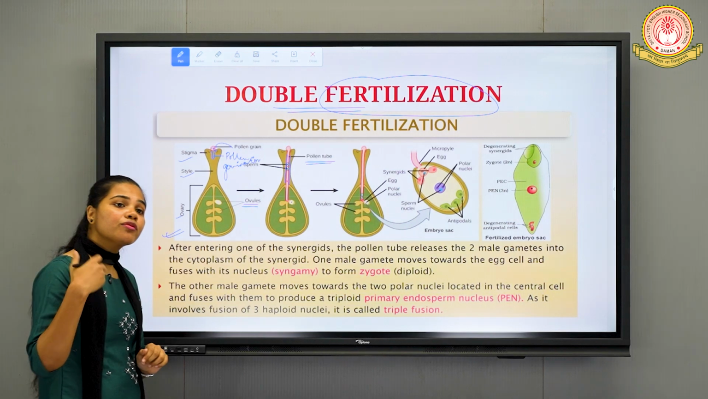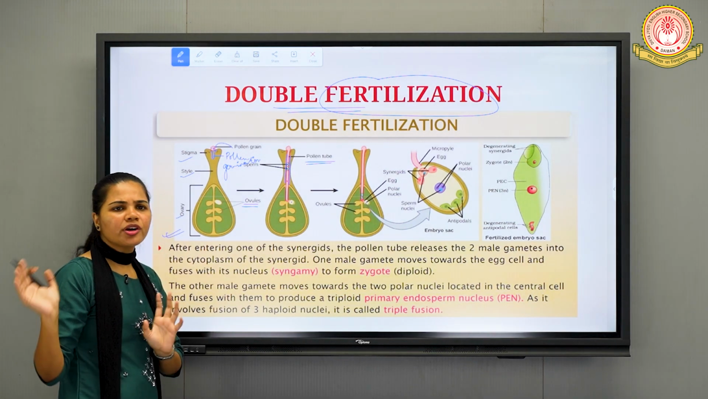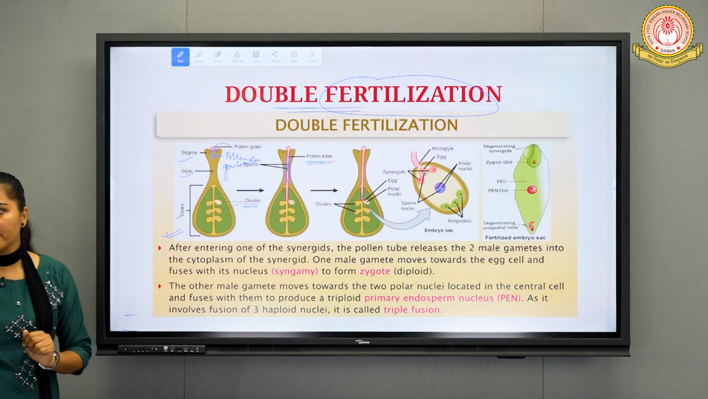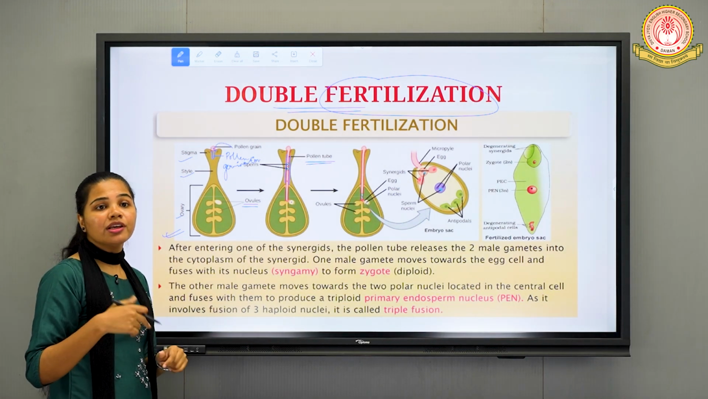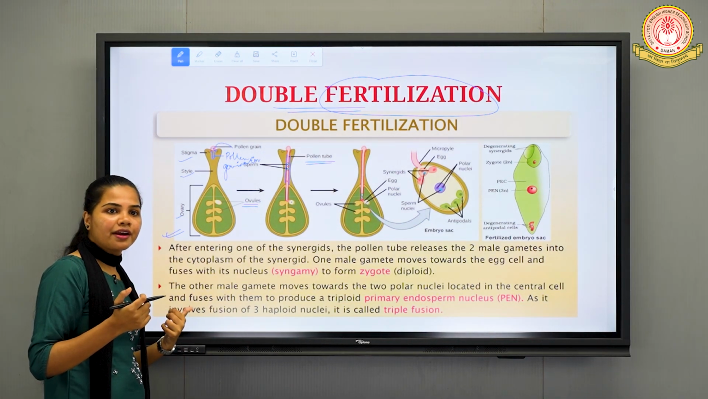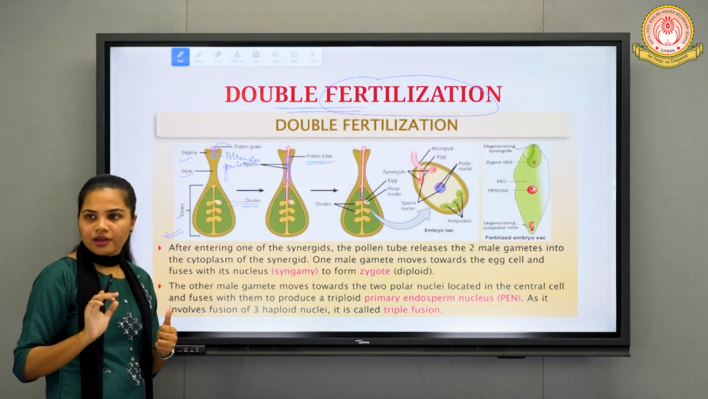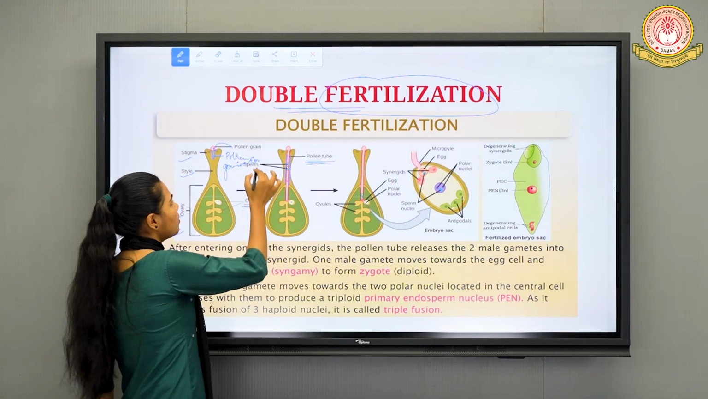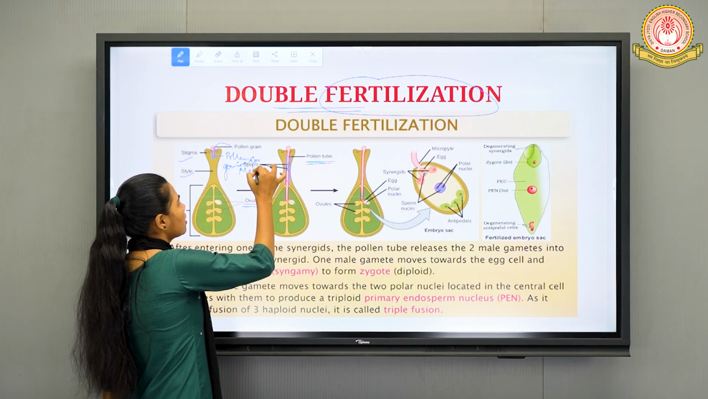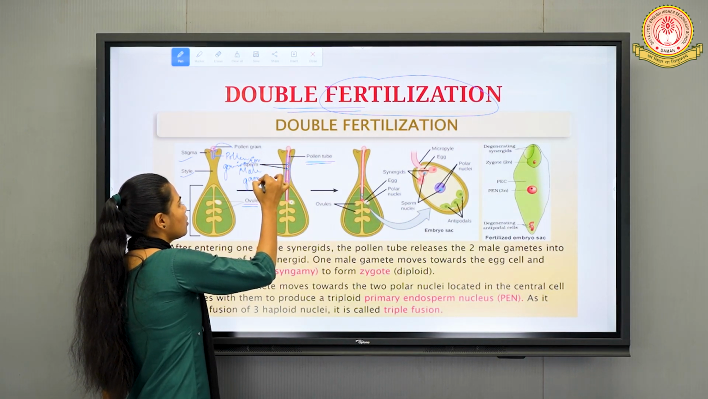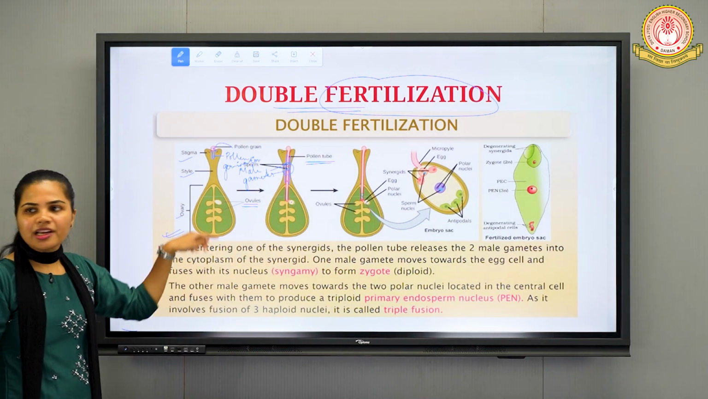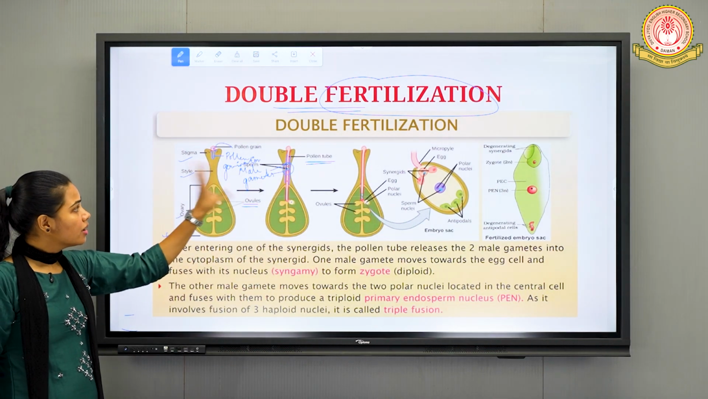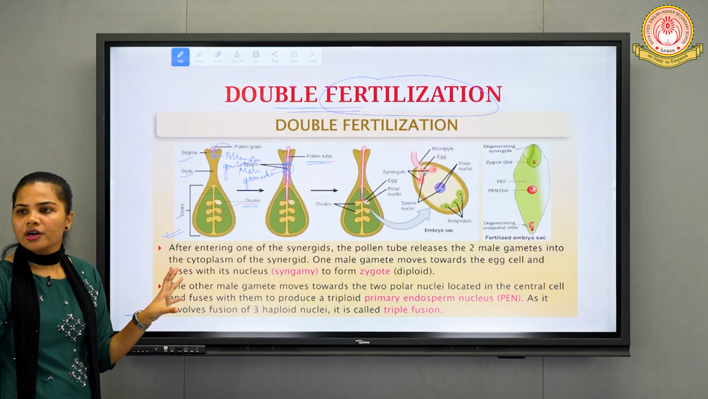But in case of the remaining 40% angiosperm plants or flowering plants, what happens? We have the 3-celled stage in which the male gametes are carried from the beginning, right? So here, how many male gametes are formed? 2 male gametes are formed, right? Here you can see 2 male gametes are formed inside the pollen tube, right?